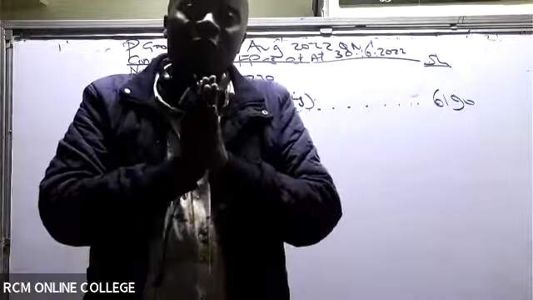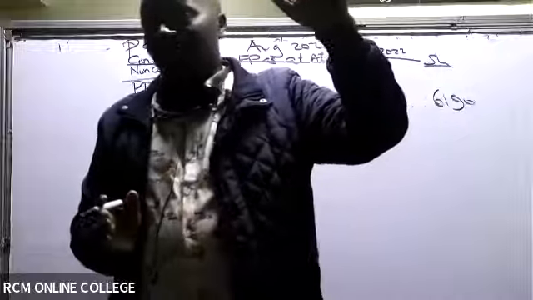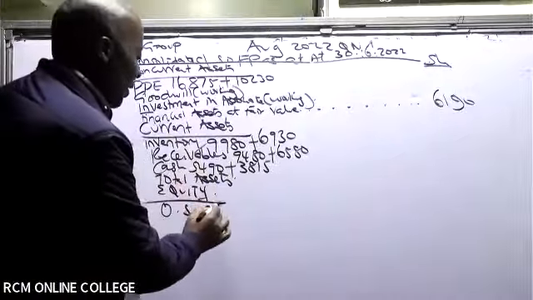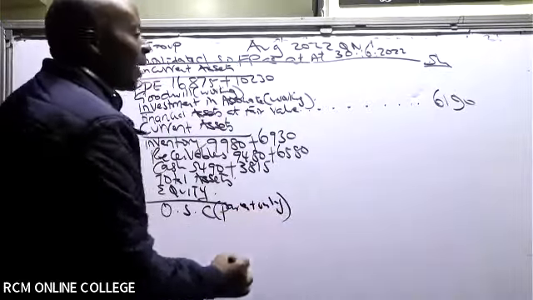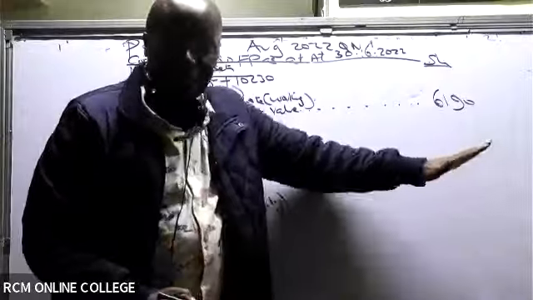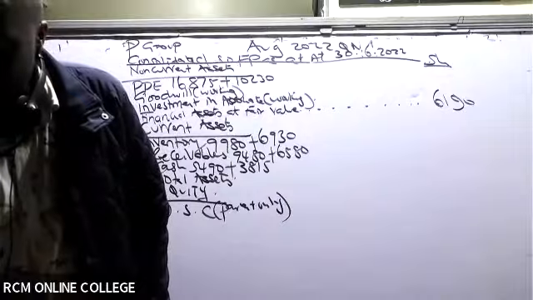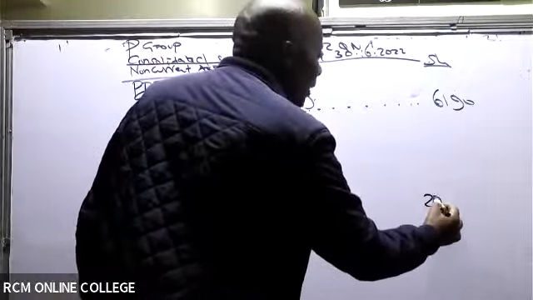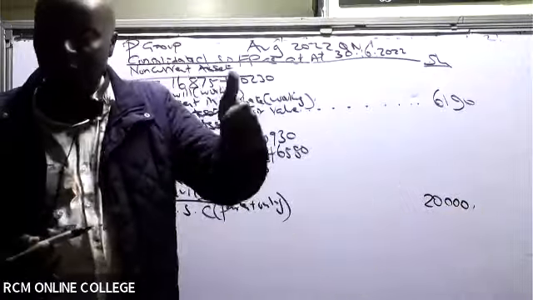And I know that for ordinary share capital, I'll always pick the parent company's share capital only. So are you able to see? I can just take these to the very end of that area. So ordinary share capital, for the parent only, is 20,000. 3 marks.